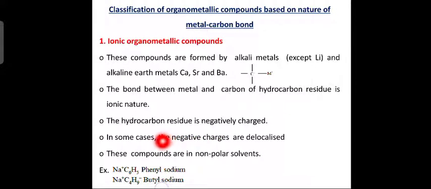Example, phenyl sodium. You can see here Na+ and C6H5-. It should be minus. Butyl sodium: you can see the sodium positive ion and the butyl group as the negative ion, C4H9-. All right. Next slide.